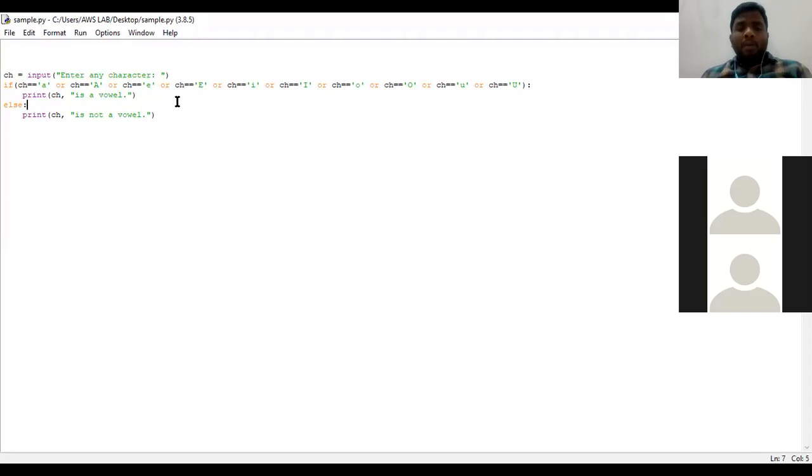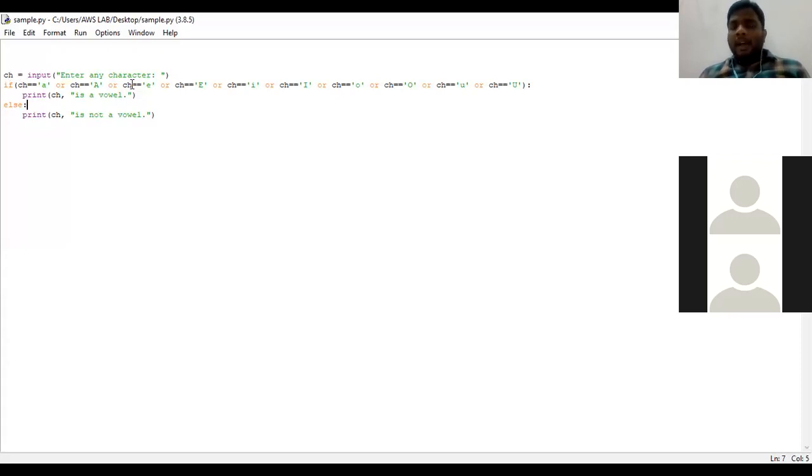So the user needs to enter a character at runtime, at the time of running the program. The input function takes what is called the prompt, which we are going to receive in the IDLE page, and ch is a variable. At the time of running the program, the user enters a character, and that character will be assigned to the variable called ch.